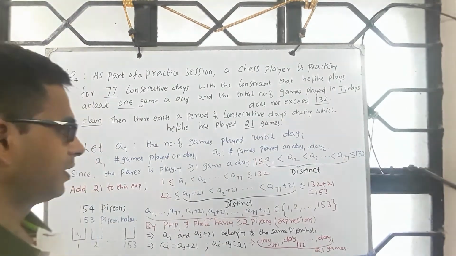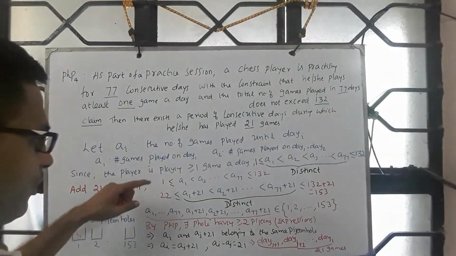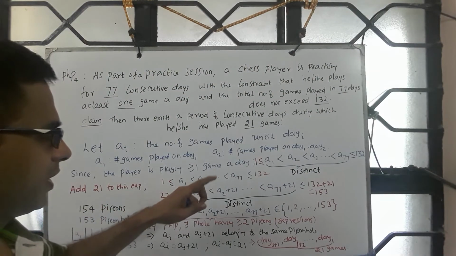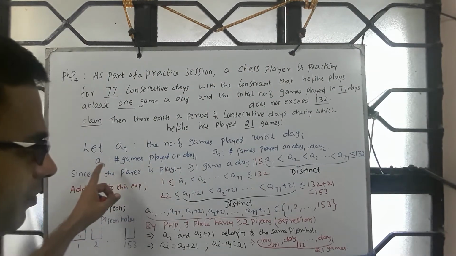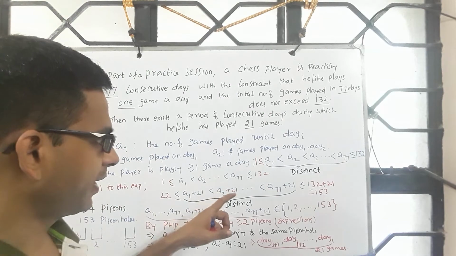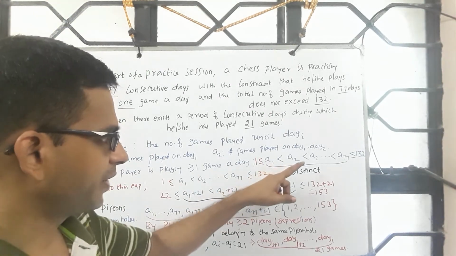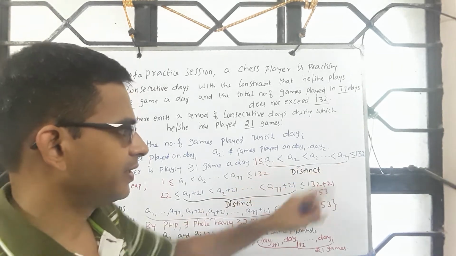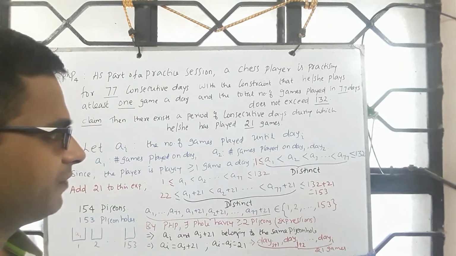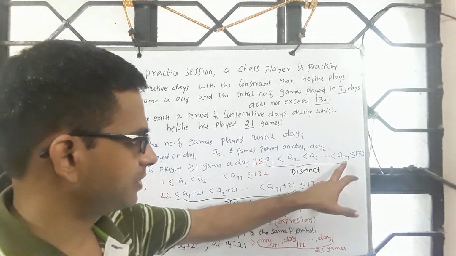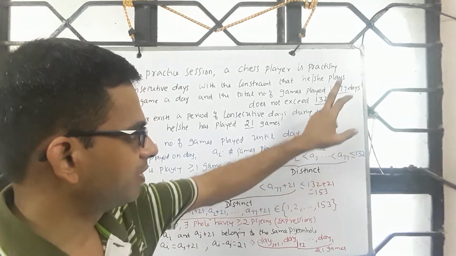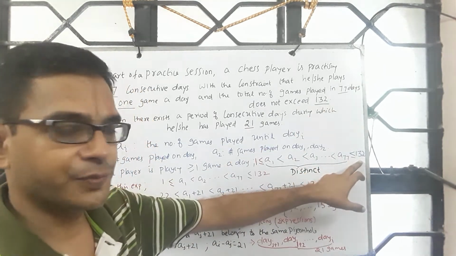Fine. Let me go through the important points again. AI represents the total number of games played until day I. So you have A1, A2, A3, and it is strictly increasing. We are given that the total number of games played together does not exceed 132.